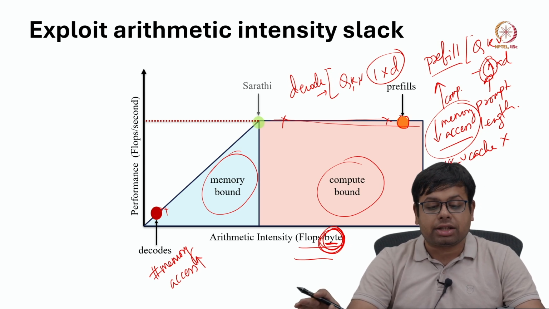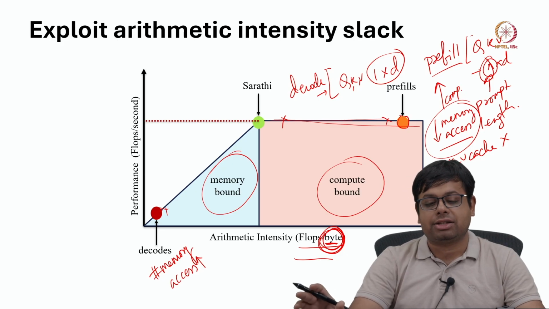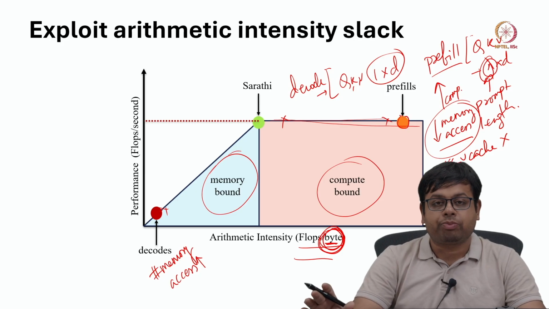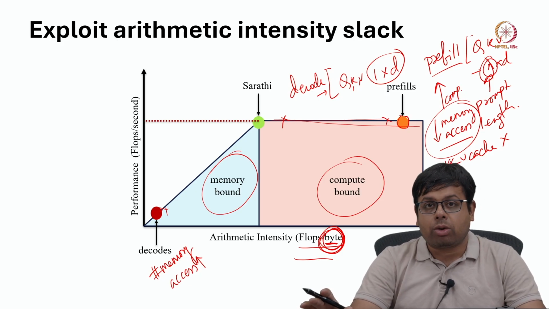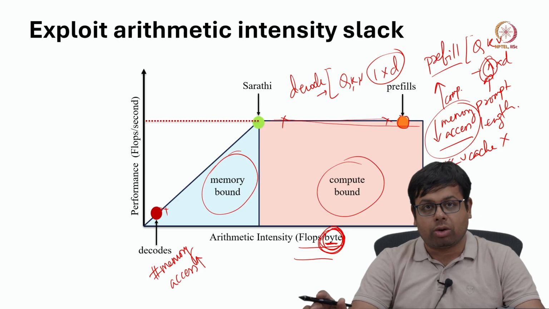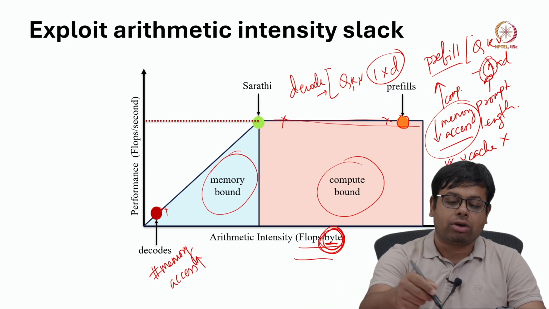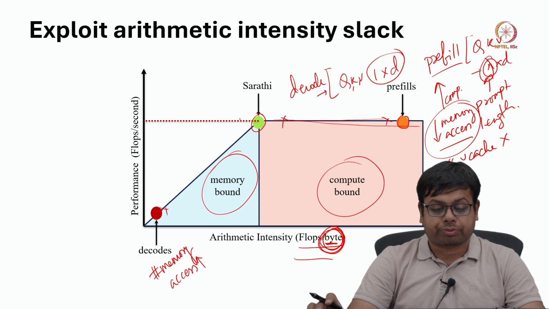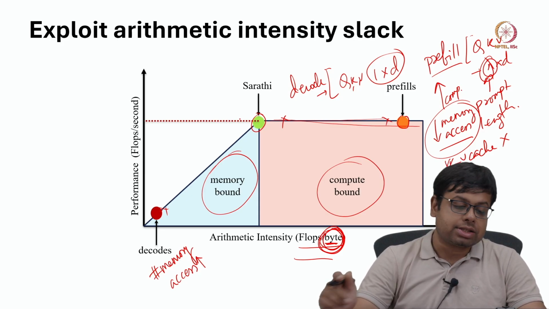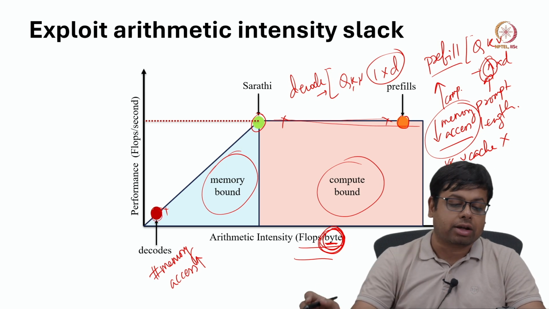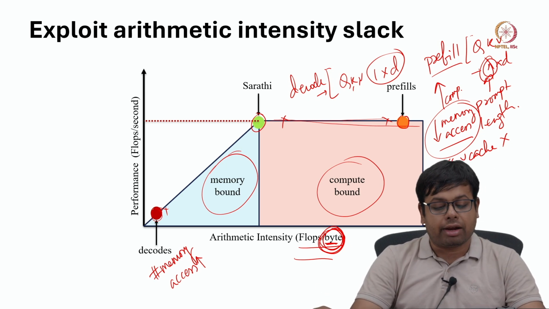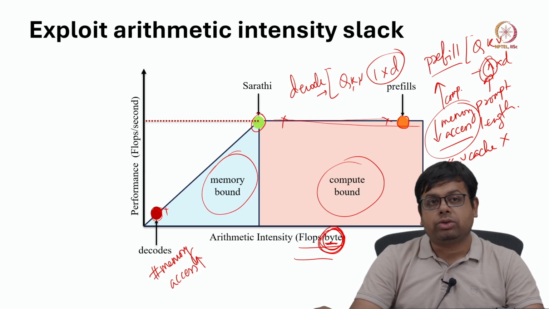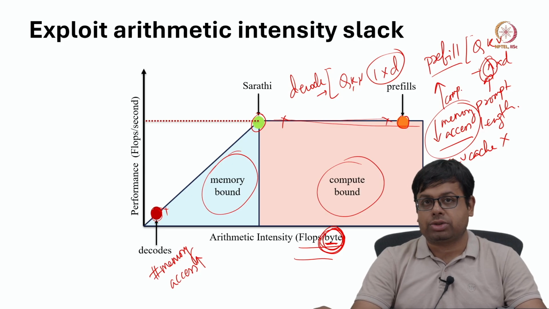Okay. Now, Sarathi actually strikes a good balance between prefill and decode, or I mean it tries to push some more compute with decode, so that both prefill and decode operate in this region. Okay. We will see very soon, but the beauty of this is, if we are at the knee of the curve, if our arithmetic intensity is less and the performance is less, that means the utilization of the cores or the GPUs is also less, right.